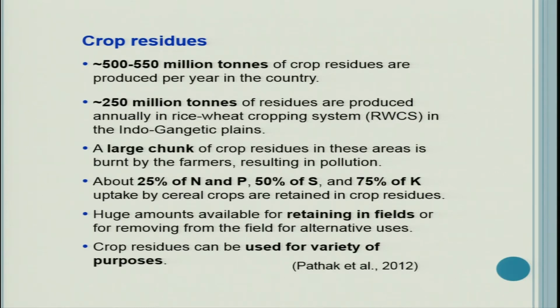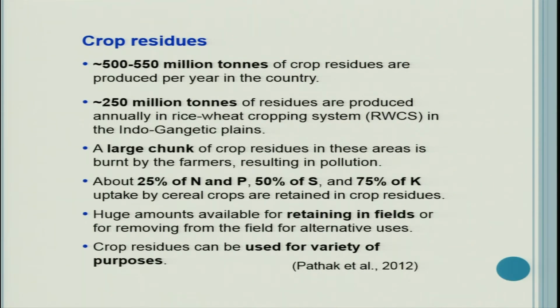Approximately 500 million tons of crop residues are produced per year in the country, which is a very large amount really. Approximately 250 million tons of residues are produced annually in the rice-wheat system in the Indo-Gangetic plains. This means roughly half of the total residues produced in India are produced in the rice-wheat cropping system belt of India that falls in the Indo-Gangetic plains.